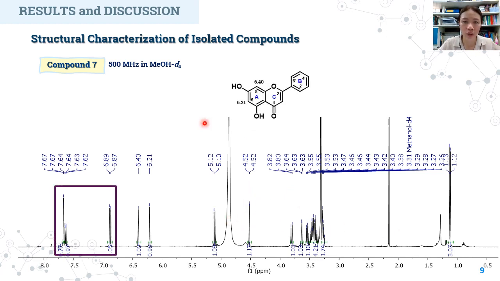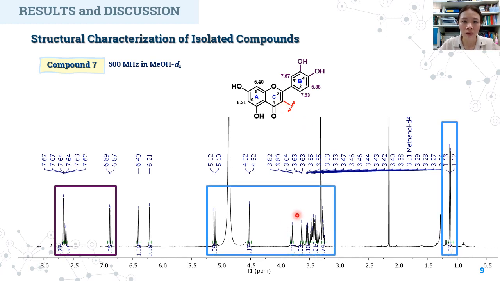The flavone shows a set of 1,2,4-trisubstituted benzene ring of aromatic ring B with these chemical shifts, with a meta-coupled aromatic proton of aromatic ring A, but there was no signal of proton at position 3 of ring C. Moreover, there were 2 sets of saccharide, as shown, that show 2 anomeric protons at chemical shifts 5.1 and 4.5 ppm, along with the characteristic methyl protons of rhamnose.